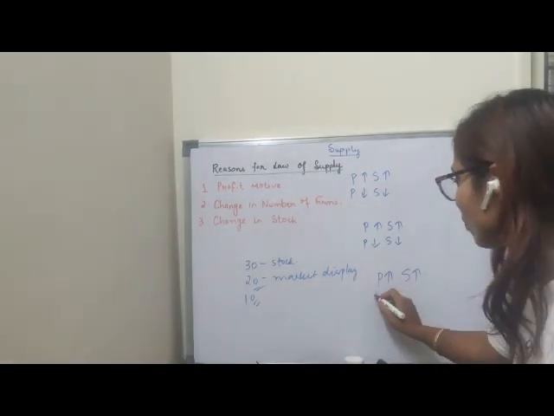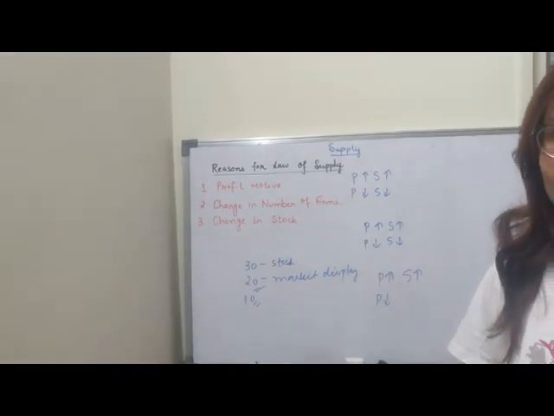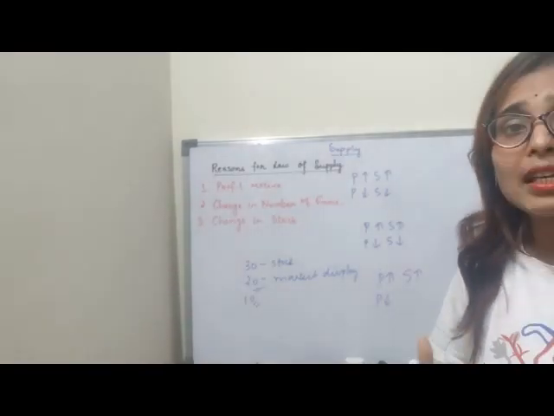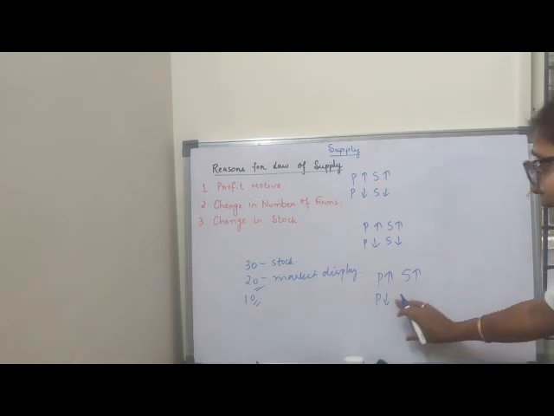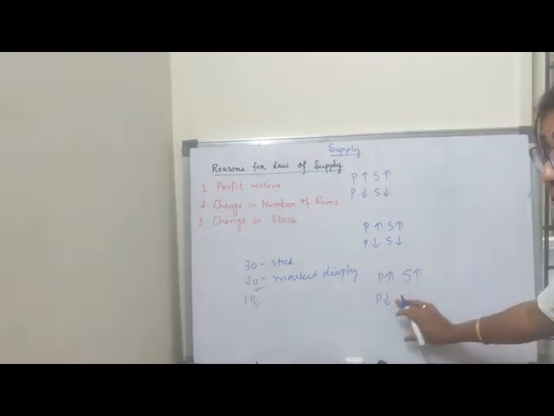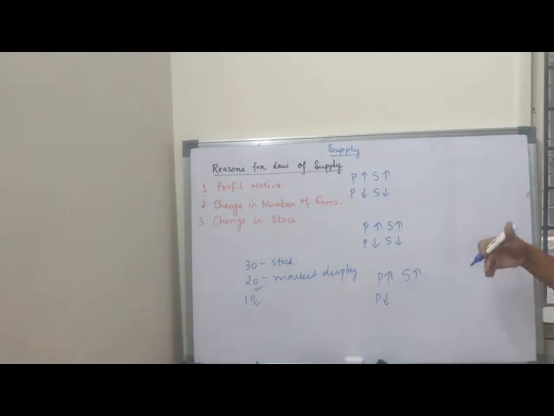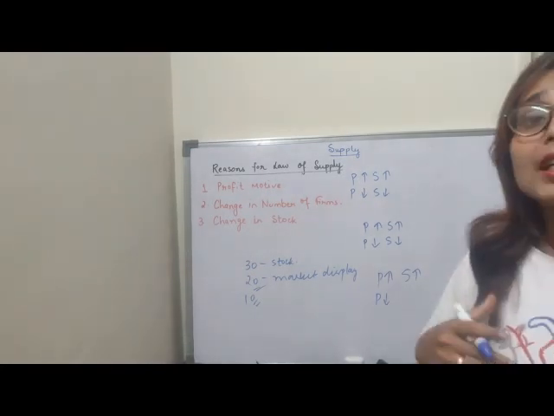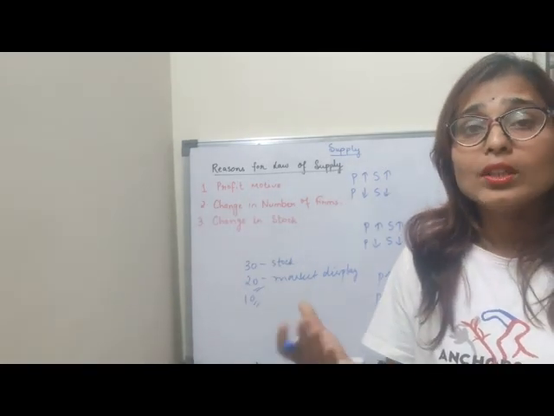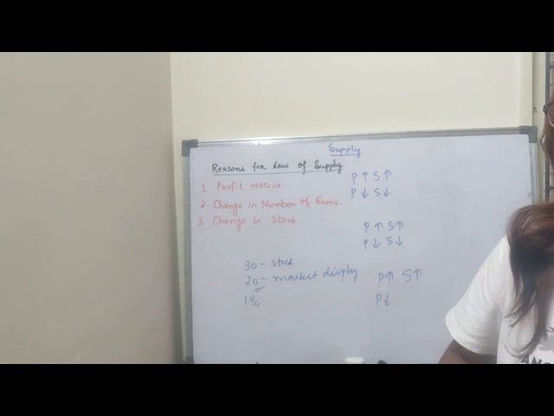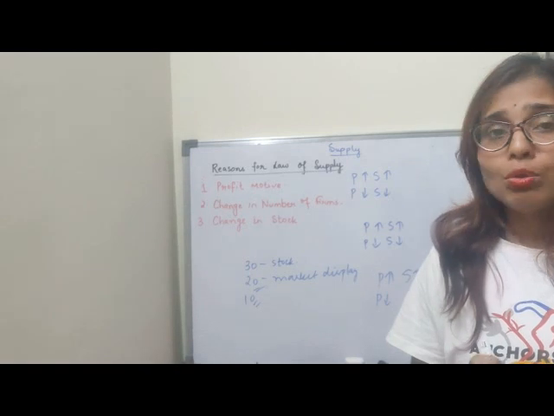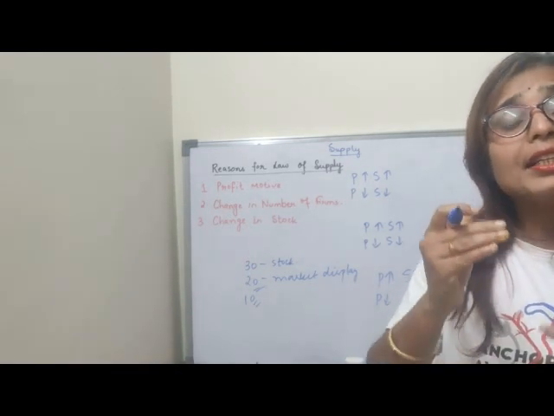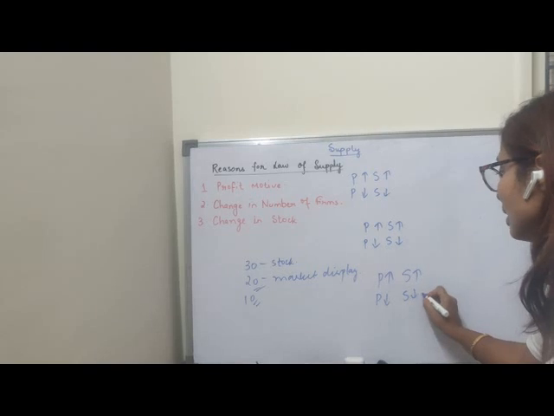Now vice versa, what happens when the price of the marker pen falls down? At that time he will not sell the stock. Why? Because the producers do not release big quantities from their stock. They start increasing their inventories. That means they start holding their product. They want to keep it in stock because they think the price might be high in the near future. So they just increase their inventories, and my supply of the marker pen will be less.